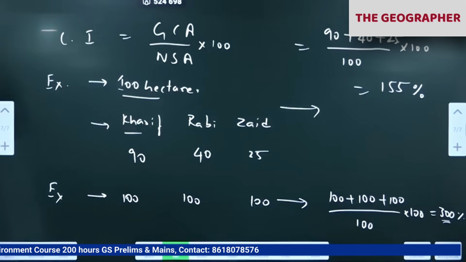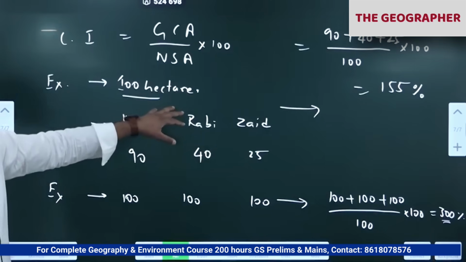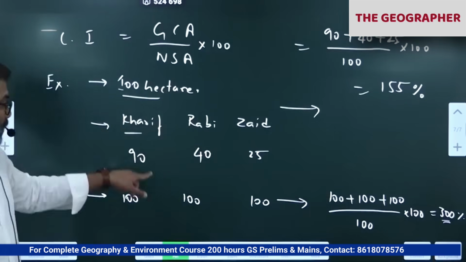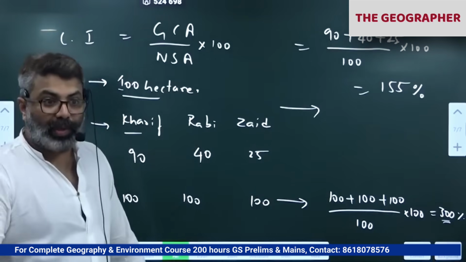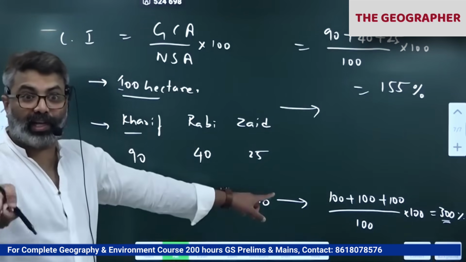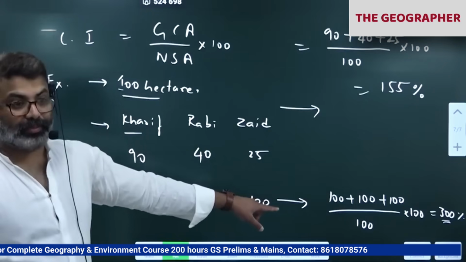China has around 170%. China and India have very high cropping intensity of all the countries in the world because we have a large population to feed. Correct. We have to grow more and more. Every season we have to cultivate more land. Then what happens? Cropping intensity will increase. With more cropping intensity comes higher yield, higher productivity. We have more food crops in the country.